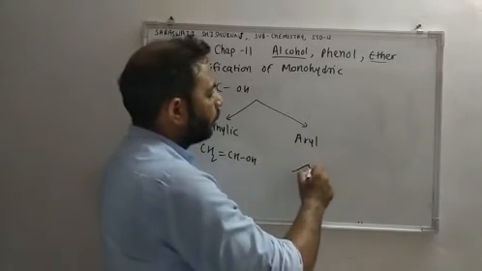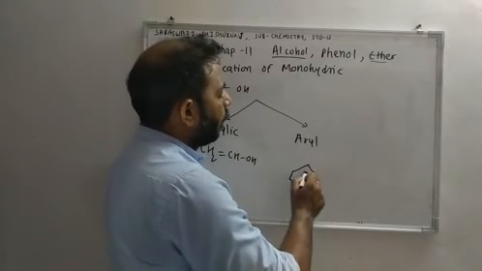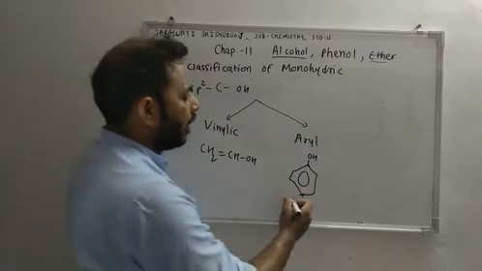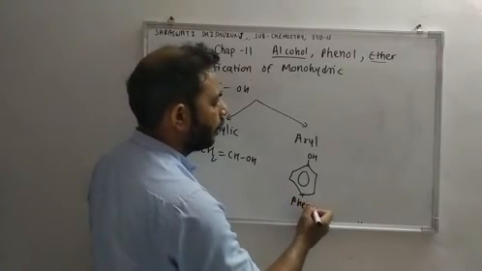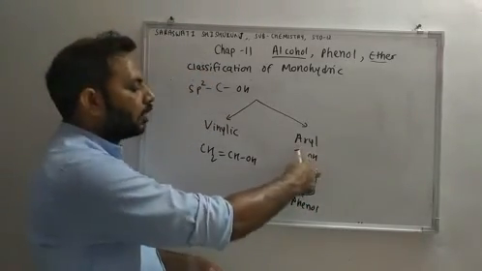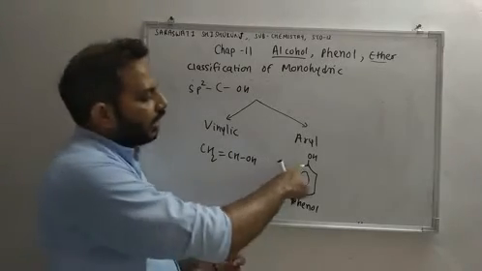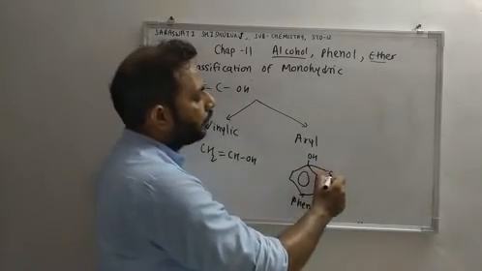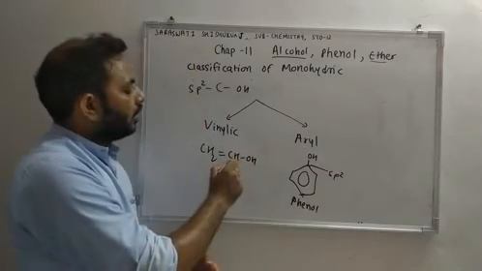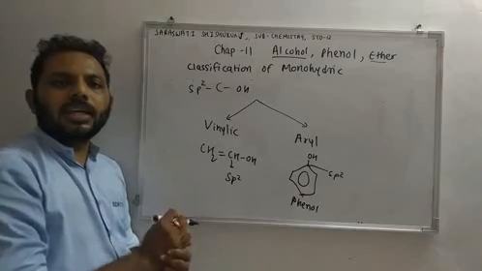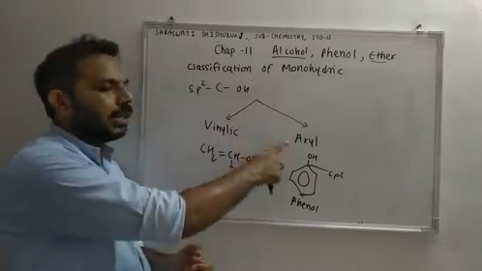Arylic means OH group is directly associated with benzene ring. This is phenol, as we know that this is phenol. So if OH group is directly associated with benzene ring, then that is known as aryl. And as we know, this carbon is sp2 hybridized. So based on sp2 hybridization, there are two groups, vinylic and arylic.